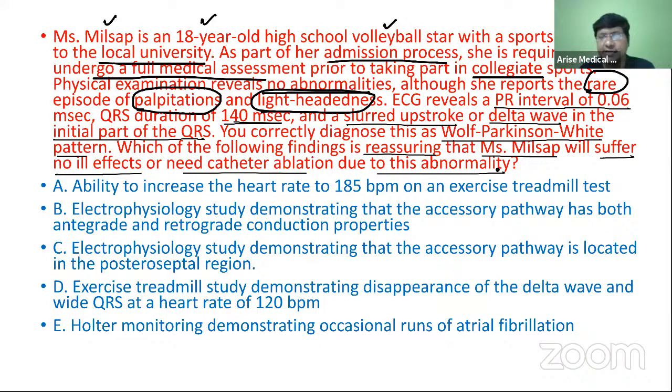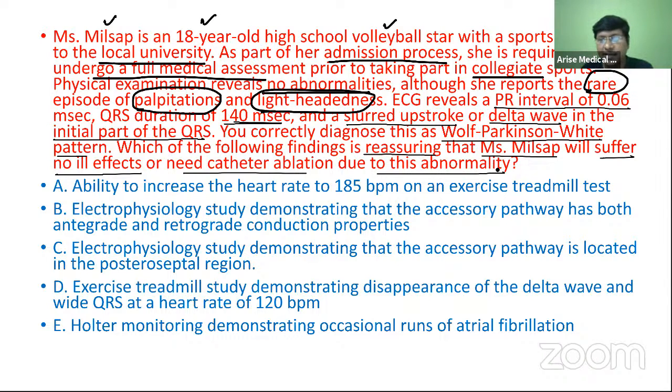You got an ECG done: the PR interval was shortened, there is a wide QRS complex, and a slurred upstroke or delta wave. By seeing the ECG, you told Millsap that she is suffering with Wolff-Parkinson-White syndrome. Now Millsap is asking you, doctor, now what should I do? Can I participate in the sports? If I participate, do I suffer any ill effects?